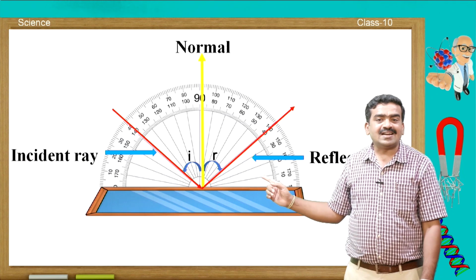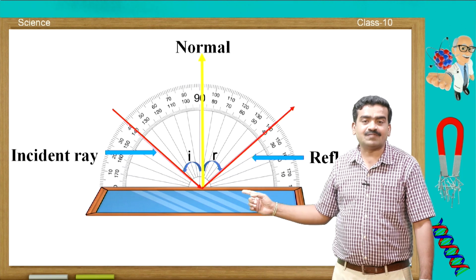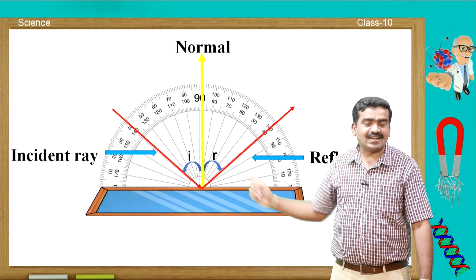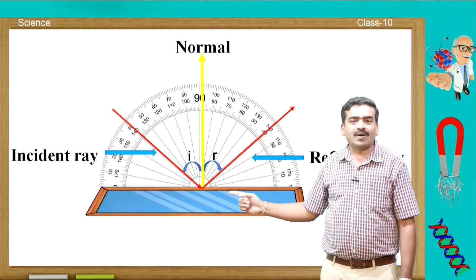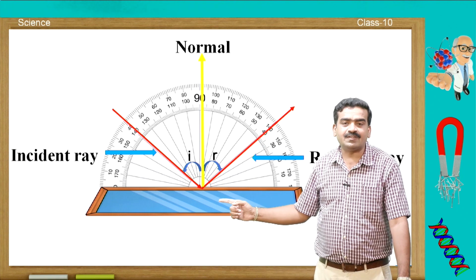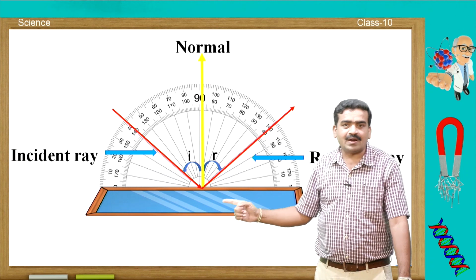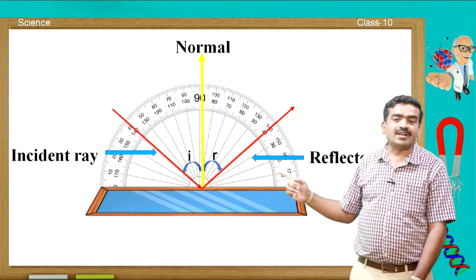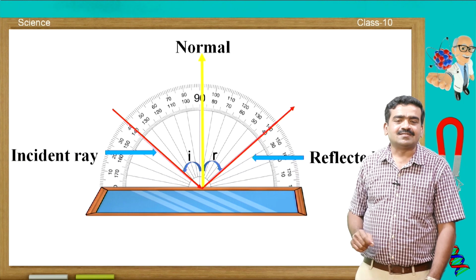You know about the incident ray. The ray from the source of light which falls on the surface is nothing but the incident ray. The point of incidence is the point where the ray of light meets the surface, and from that point the ray of light is reflected. That is what we call the reflected ray.